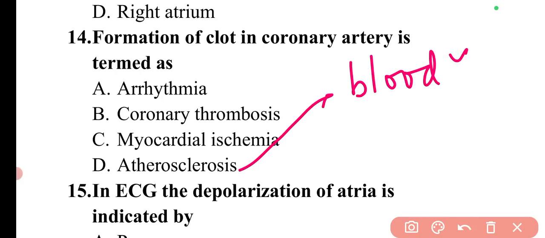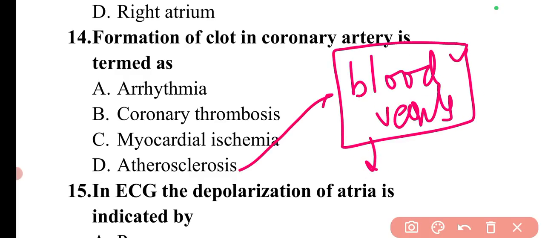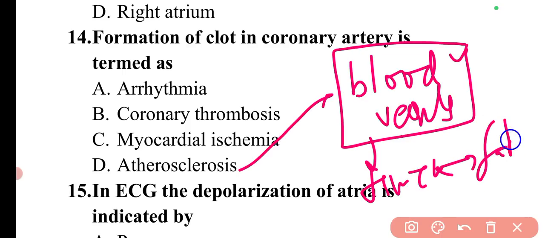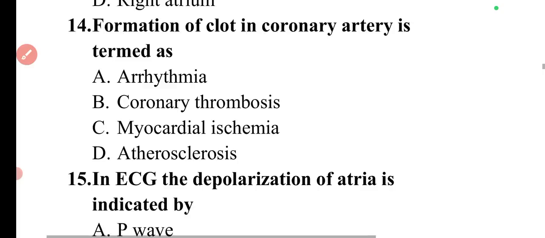If these blood vessels are becoming thick due to the deposition of fat including cholesterol, that can make the blood vessels thick, and there will be no proper blood supply flowing through the blood vessels. So that condition will be resulted as atherosclerosis.